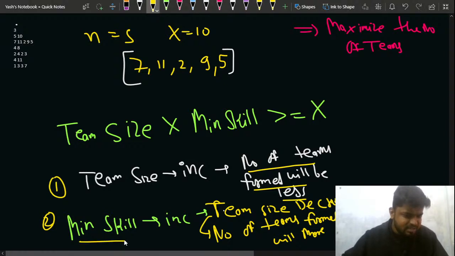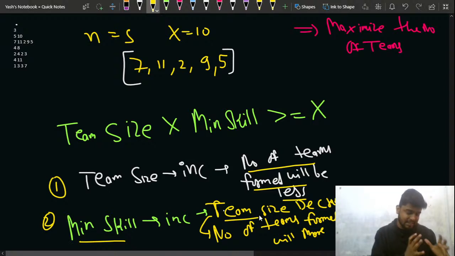But if I increase the minimum skill in that particular team, then the team size will decrease, and the number of teams that I'll be making will increase, right? Is this much part clear to everyone?